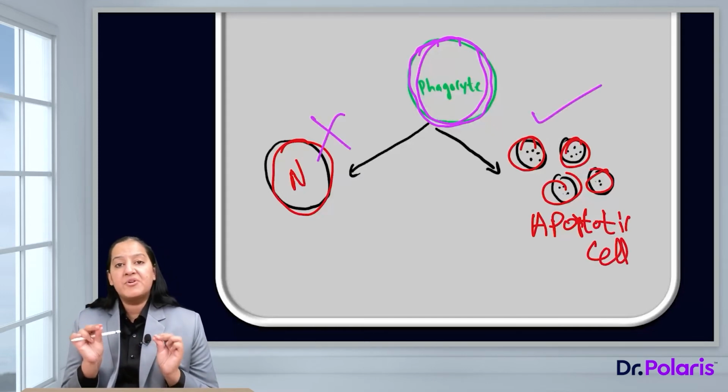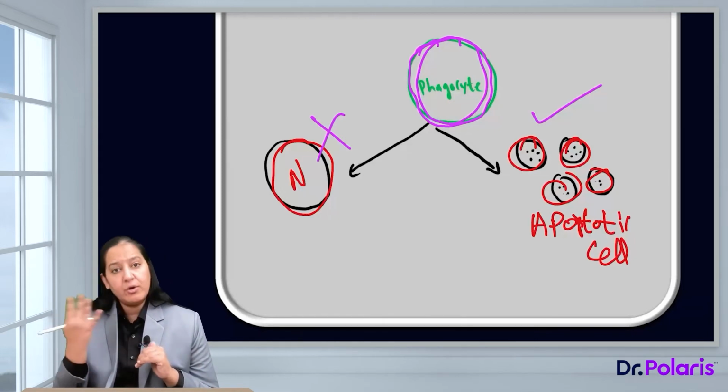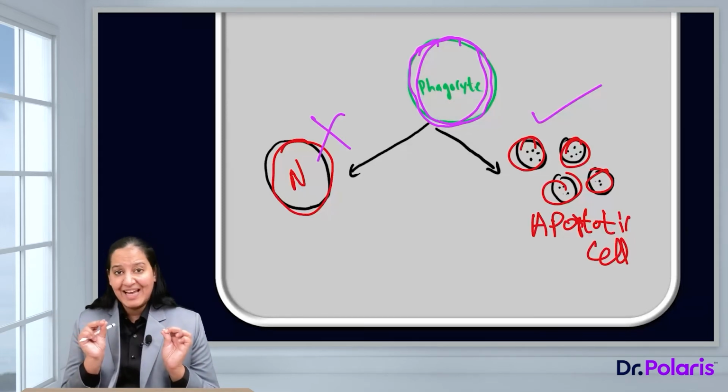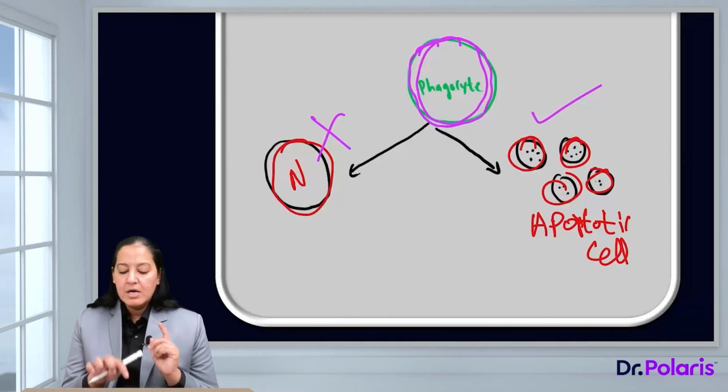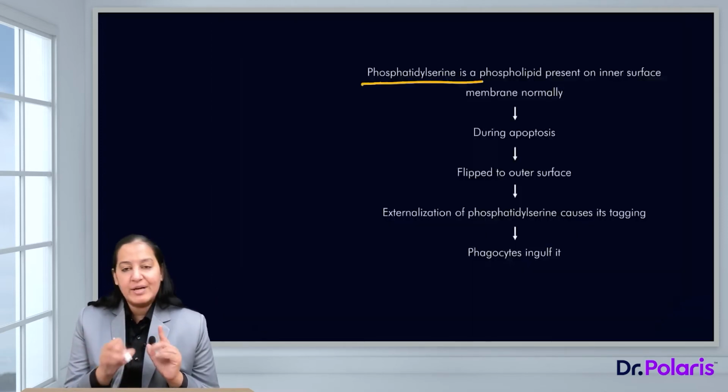How does the phagocyte recognize the apoptotic cell? How does it recognize that it is a normal cell and not engulf it, and that it is an apoptotic cell which it has to engulf? There may be some tagging, there may be some marker. So what is that marker? The name of that marker, that tagging, is phosphatidylserine.